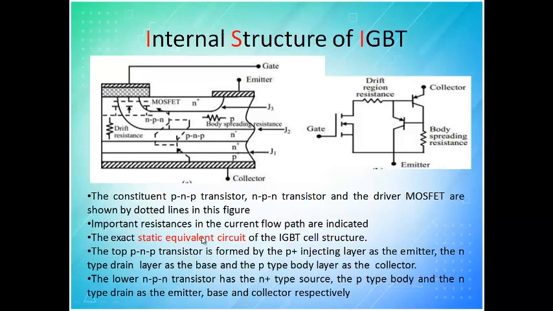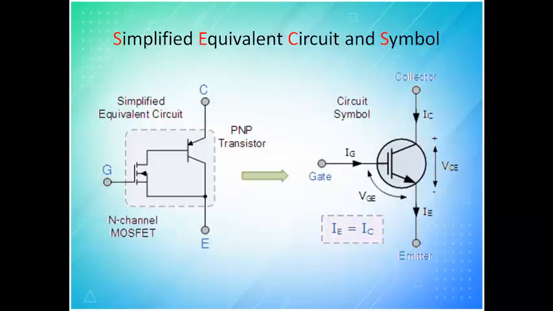And then the lower NPN transistor has the N-type source, the P-type body, and the N-type drain as an emitter. So that is how the two-transistor configuration is there.